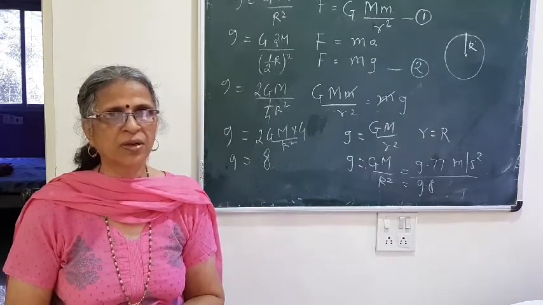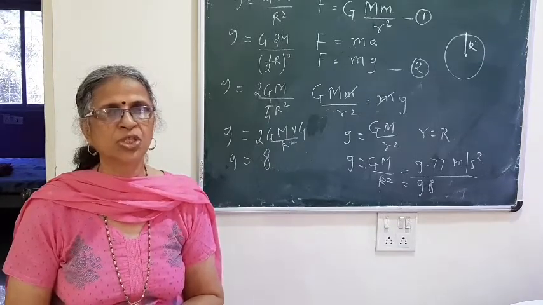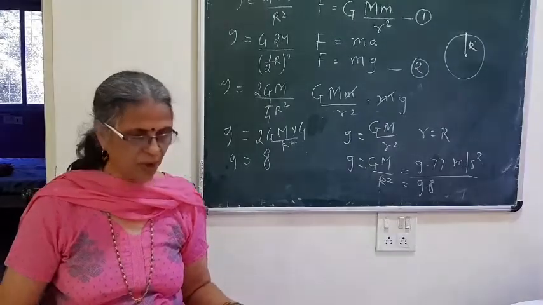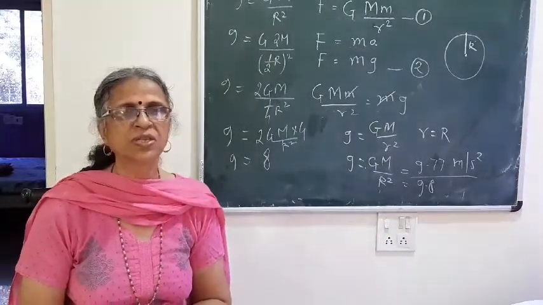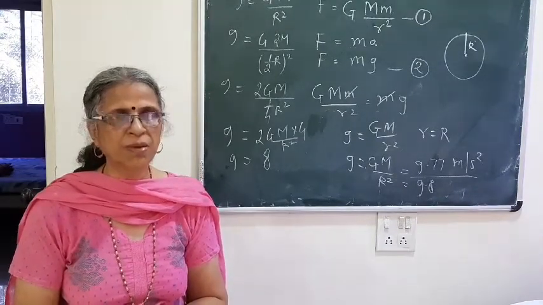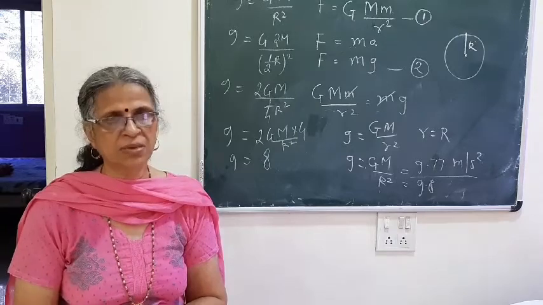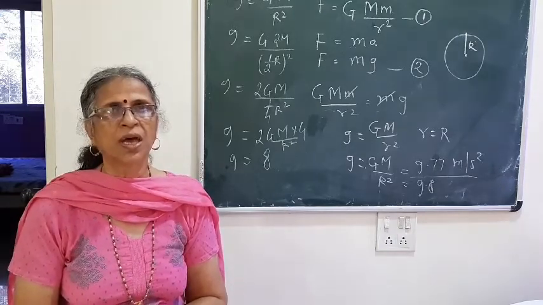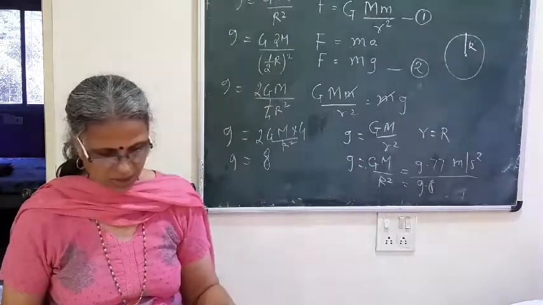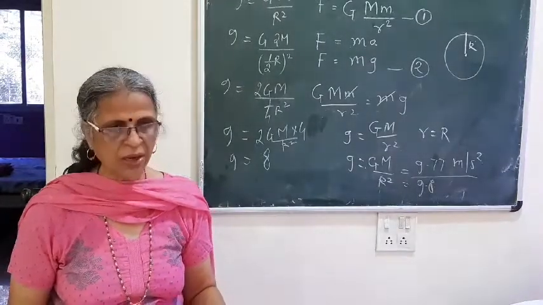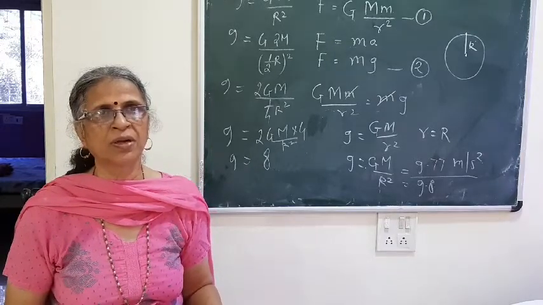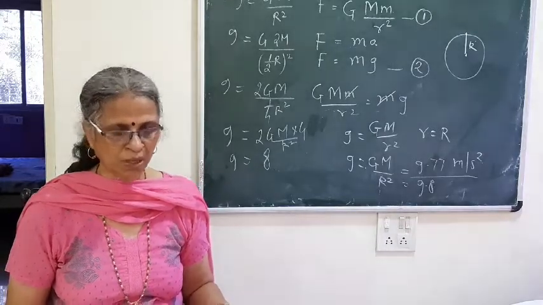Therefore at the equator the radius is maximum, so g will be minimum, that is 9.78 meter per second square, while at the pole the radius is minimum, so g will be maximum, that is 9.832 meters per second square. That means the value of g at the poles is maximum, while at the equator it is minimum. You have to remember these values.